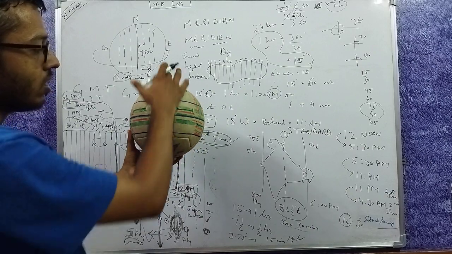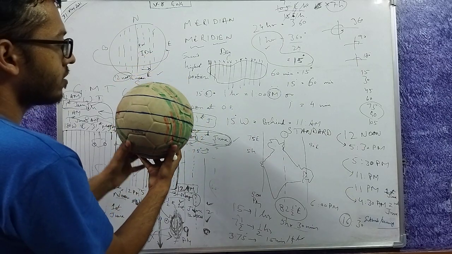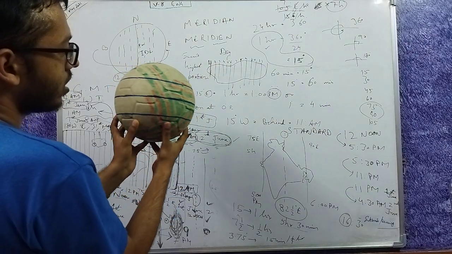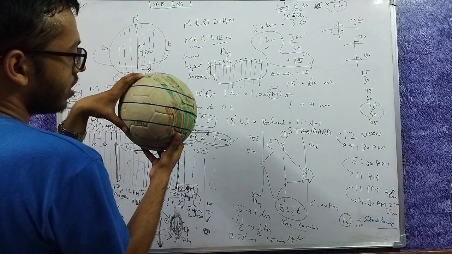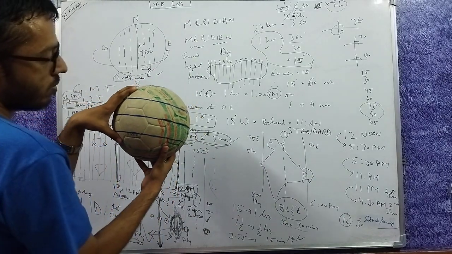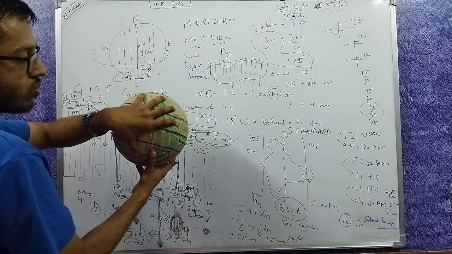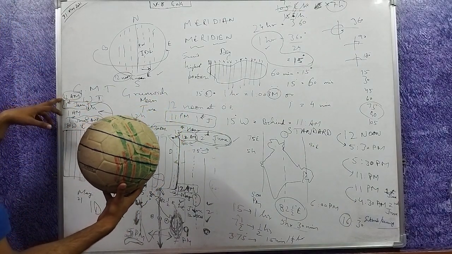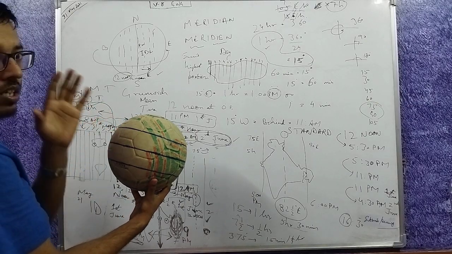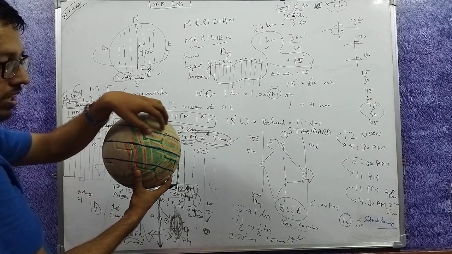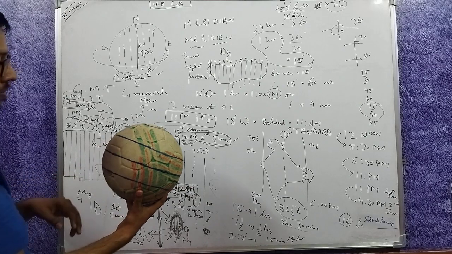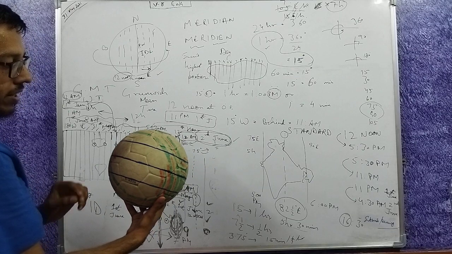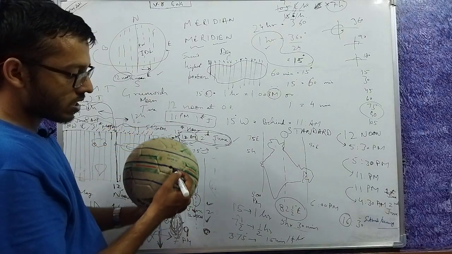So what will happen? On the opposite side of the prime meridian here, since I am moving from here, the 2nd of June is almost appearing. Here 1st of June has just appeared. 1st of June 12 a.m. means now all of 1st of June will come here. What is here? North America and South America. What is here? This is Japan and Australia and New Zealand. How? This is the prime meridian.